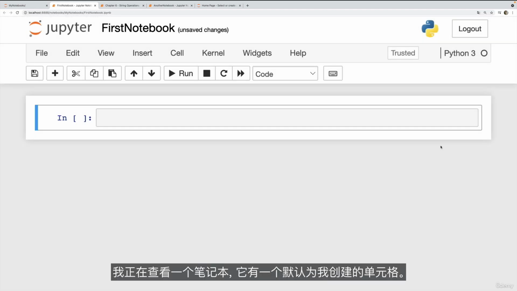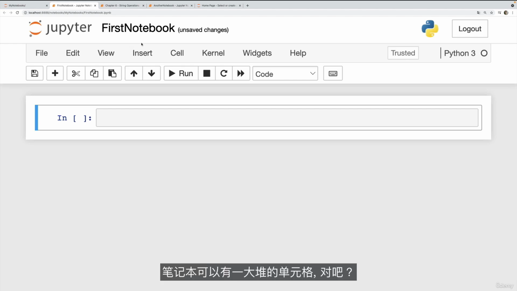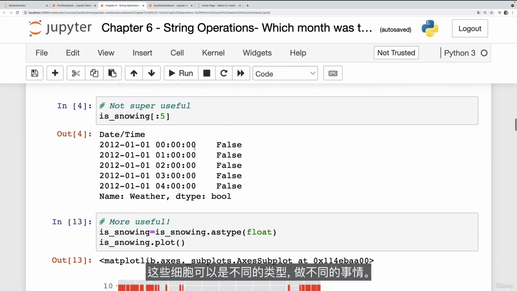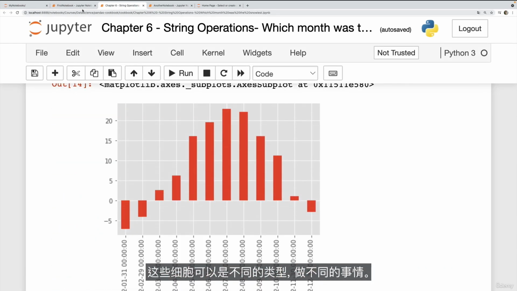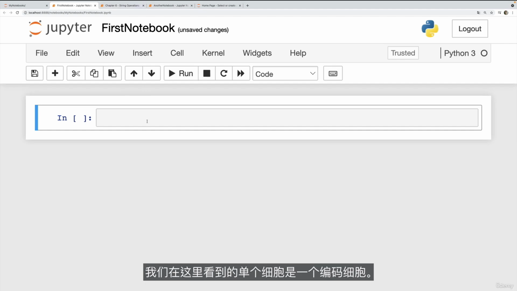Now, what am I looking at? I'm looking at a notebook that has a single cell that was created for me by default. That's what this is. Notebooks can have a whole bunch of cells, right? And those cells can be different types and do different things. So the single cell we see right here is a code cell. It was made for me. And I can type Python code in there.